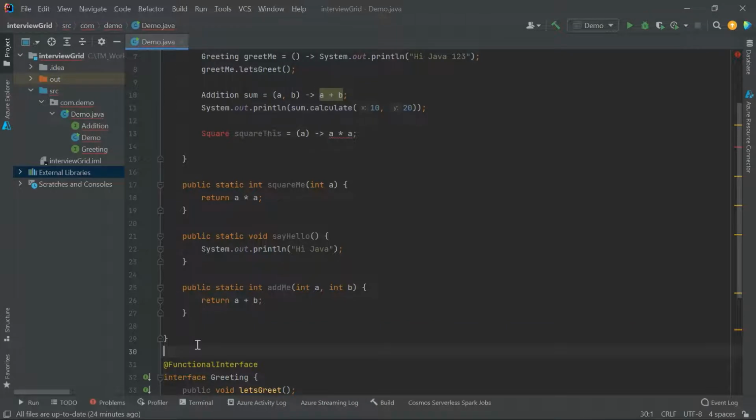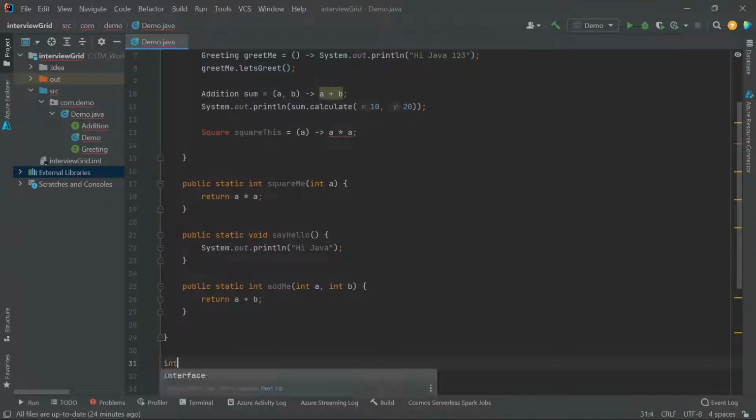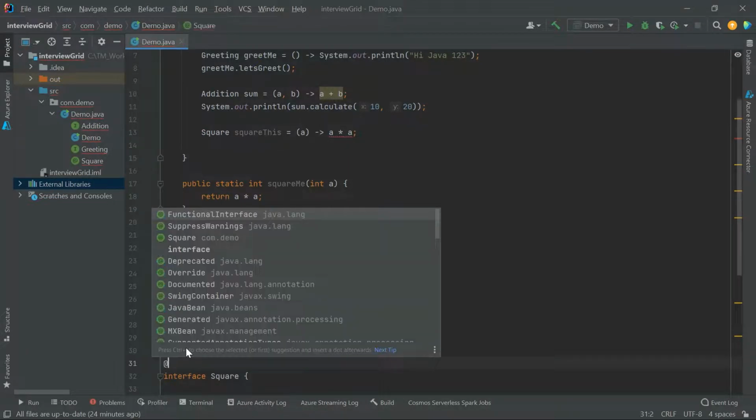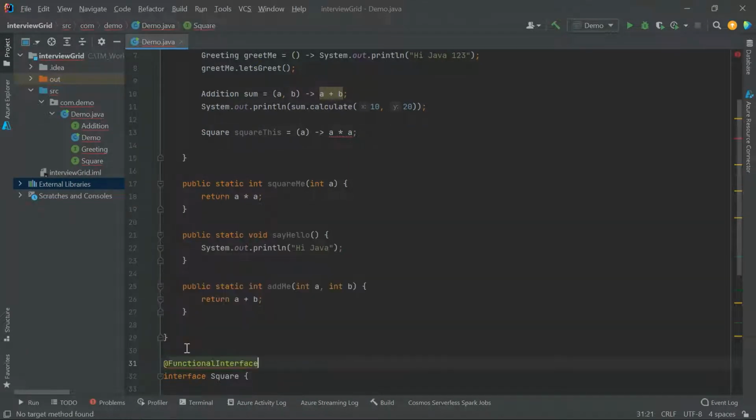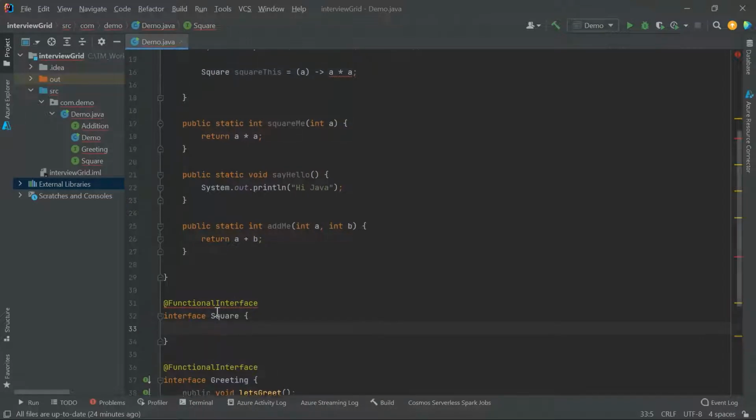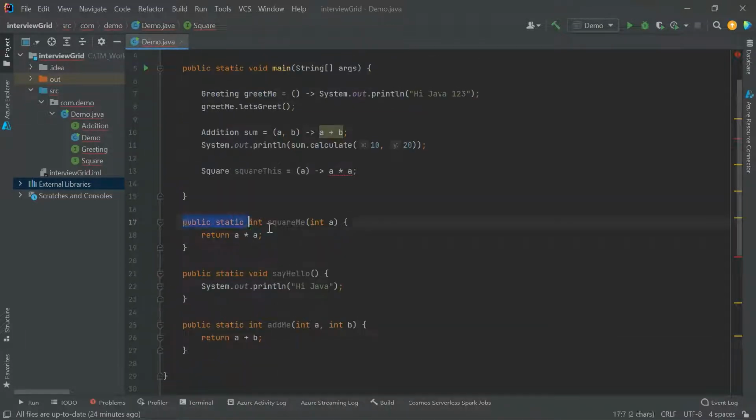I'll declare a functional interface here: interface Square. You remember, functional interfaces are those interfaces which have only one single abstract method. It is not mandatory to use the @FunctionalInterface annotation, but it is good practice to use it. Now this abstract method should match the signature of what we are expecting from the output.